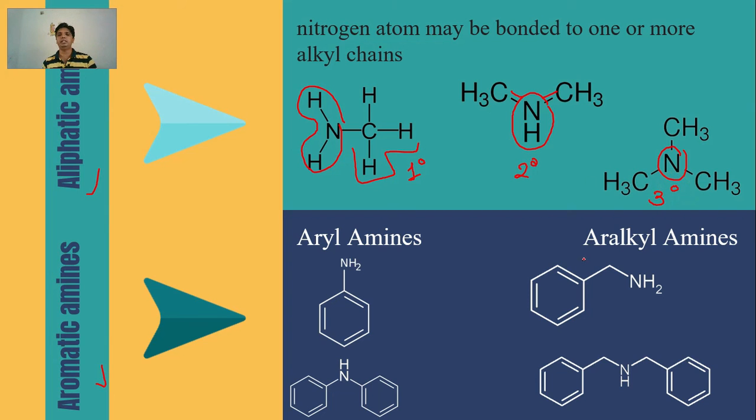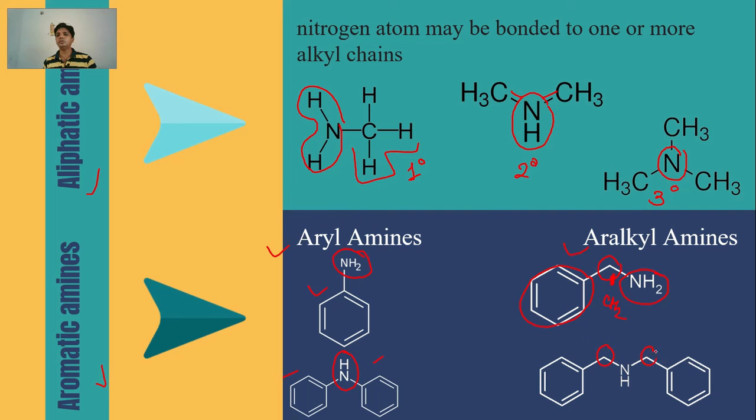Aromatic amines are further classified into two categories: aryl amines and aryl alkyl amines. Aryl amines are amines in which the nitrogen is directly linked with the aromatic ring system. These are examples of aromatic amines. Aryl alkyl amines are amines in which the nitrogen is linked with the aromatic ring system through an intermediate alkyl structure. So here you can see it is linked with a CH2.